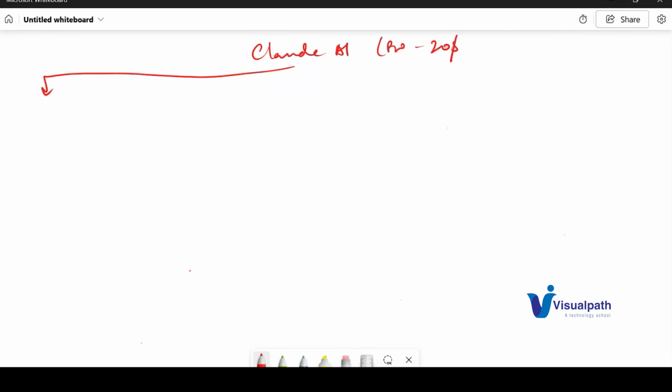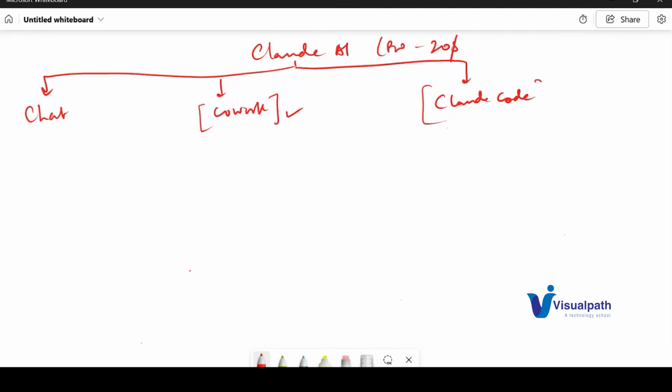With the Pro license you will get the Chat, Co-work, and Claude Code components. Our focus will be heavily on Claude Code, so 80% of my work will be on Claude Code. Chat is just like ChatGPT, so there is nothing specific, but we will have 5% on it. 15% of our work will be on Co-work, where you will learn about something called skills, which is not there in ChatGPT. We will see how we can build skills and provide the skill.